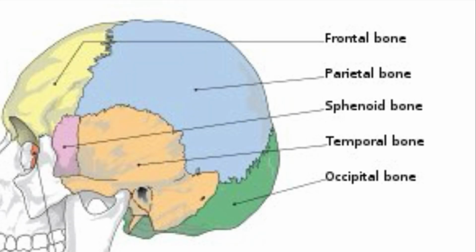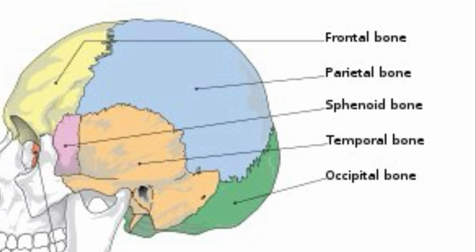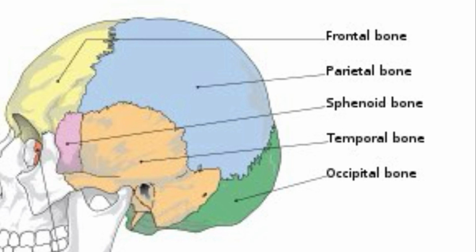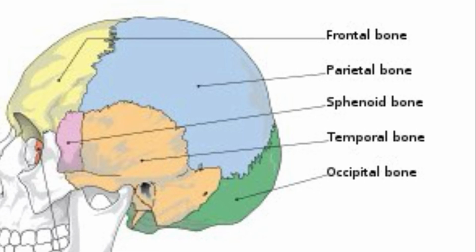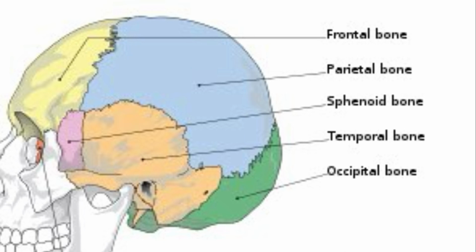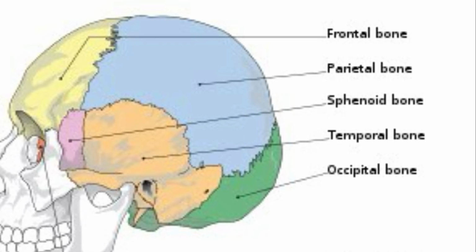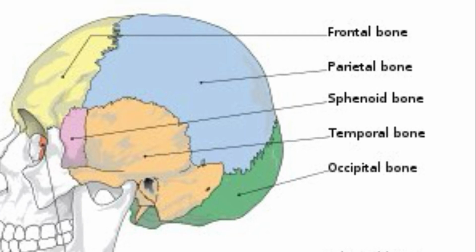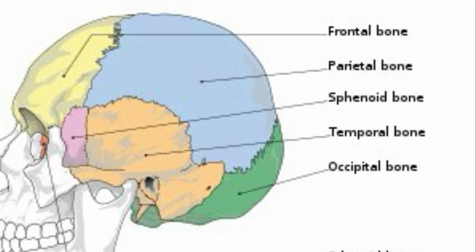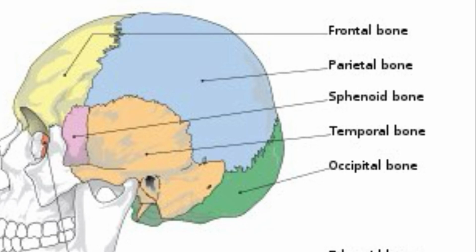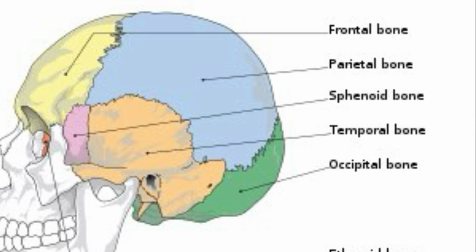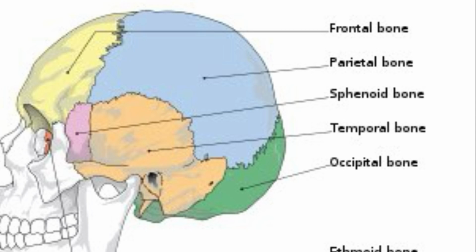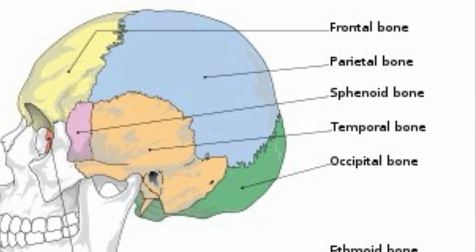Now the first part of the skull is the neurocranium, which protects the brain. There are 8 bones: frontal bone, parietal bones, sphenoid bone, temporal bones, occipital bone and the ethmoid bone. These 8 bones form the neurocranium. In the neurocranium, 2 bones are paired: parietal bone and temporal bone. The rest are unpaired or single bones like the frontal bone, occipital bone, ethmoid bone and sphenoid bone.